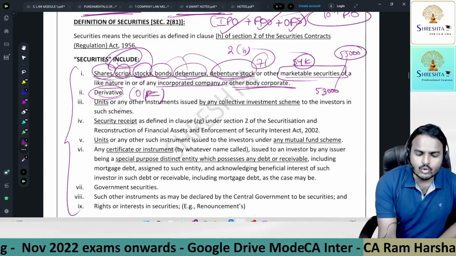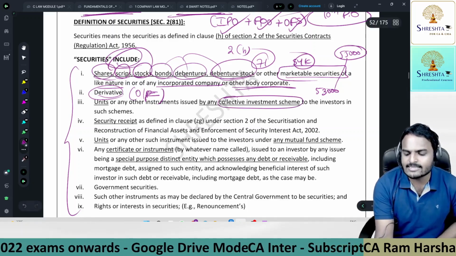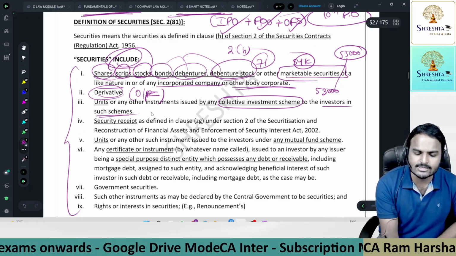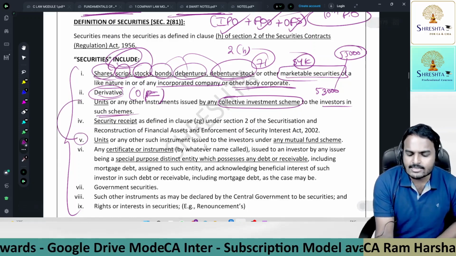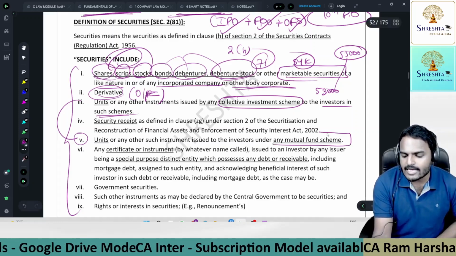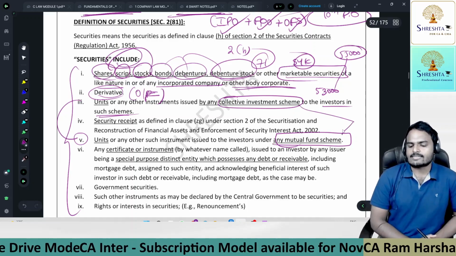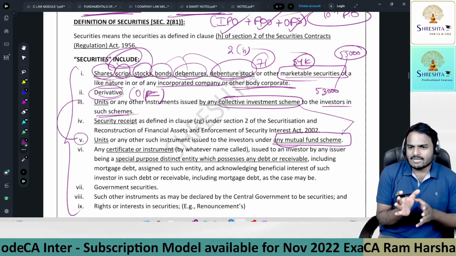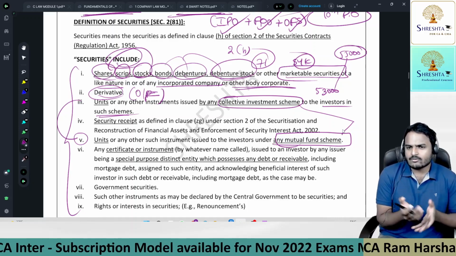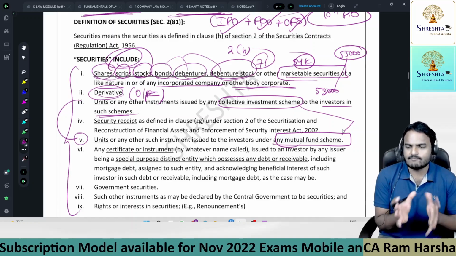Next one, units or any other instruments issued by collective investment scheme to the investors in such schemes. And then I'll correlate with the fifth point, units or any other such instrument issued to the investors of any mutual fund scheme. So collective investment scheme, mutual fund scheme. Is there any similarity between these two schemes or only differences, sir? Yes, there is a similarity.